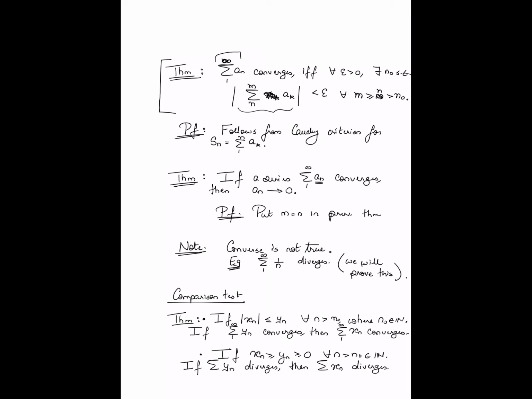Now remember, when you're adding non-negative summands, your partial sums are all going to be monotonically increasing, which means they have a limit. So divergence corresponds to the setting where the limit is infinity, and convergence corresponds to the setting where the limit is real valued. So when I say that summation yn diverges, what I'm really saying is that summation yn is equal to infinity. Okay, so those are the two statements of the comparison test. The second part is actually fairly straightforward, so I'm going to leave this as an exercise to you. The first part I will actually prove.